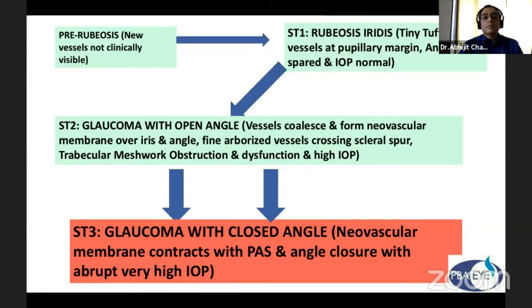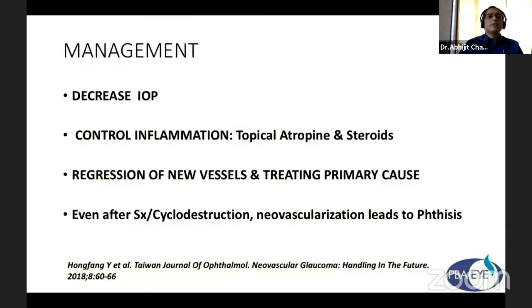Stage 2 is glaucoma with open angle, that is, vessels coalesce and form a neovascular membrane over the iris and angle. Fine arborized vessels cross the scleral spur, with trabecular meshwork obstruction and dysfunction and high intraocular pressure, which goes into stage 3, that is glaucoma with closed angle, where the neovascular membrane contracts, with peripheral anterior synechiae and angle closure with abrupt very high intraocular pressure. So comes to management, there are a few main points.